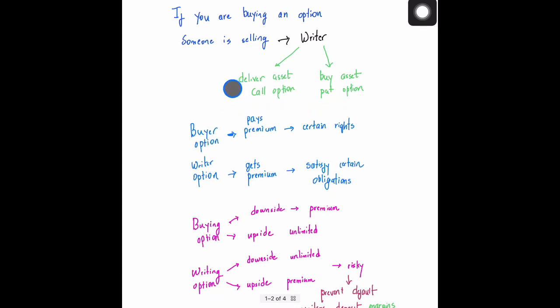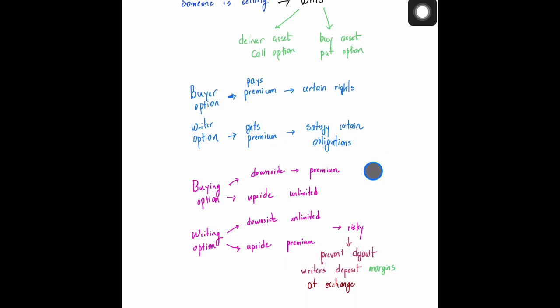As far as the buyer goes, that is you. When I say that is you, that doesn't mean you have to be just the buyer. You could also be the writer, it's just a figure of speech. If there's a buyer of an option, he will pay the premium in order to enter into the contract, and that will give him certain rights. However, the writer of an option gets a premium, so in order to get it, he has to satisfy certain obligations.